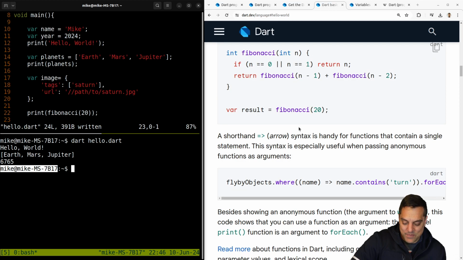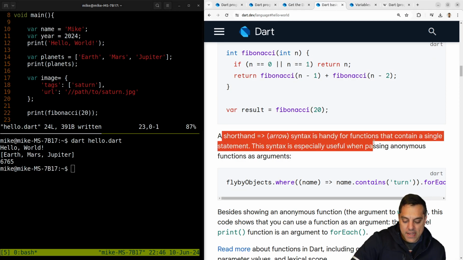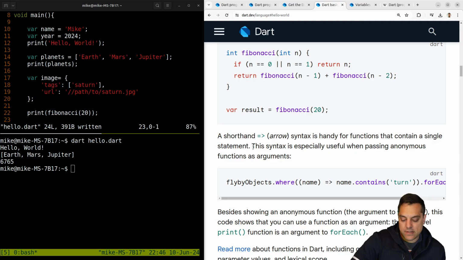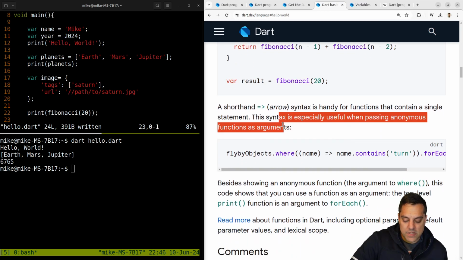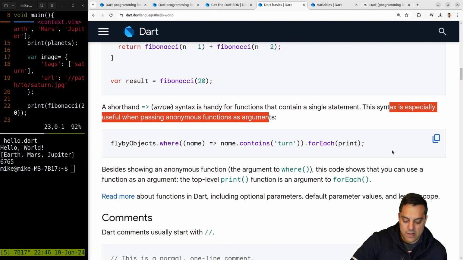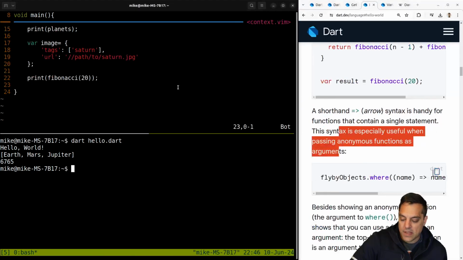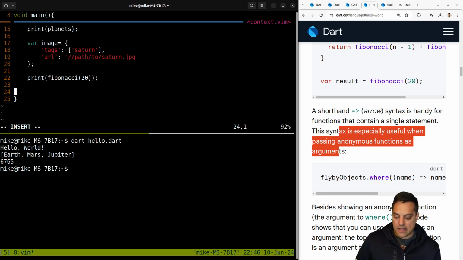All right. Okay, now cool. This is cool. Shorthand arrow syntax is handy for functions that contain a single statement. Again, we have something like this in D. And again, I bring up D or C++ because those are the two languages that I know the most. This syntax is useful when passing anonymous functions as arguments. Okay, cool. Let's take a look at this here. Let's just copy this one here, because already I'm seeing a bunch of things that I like.